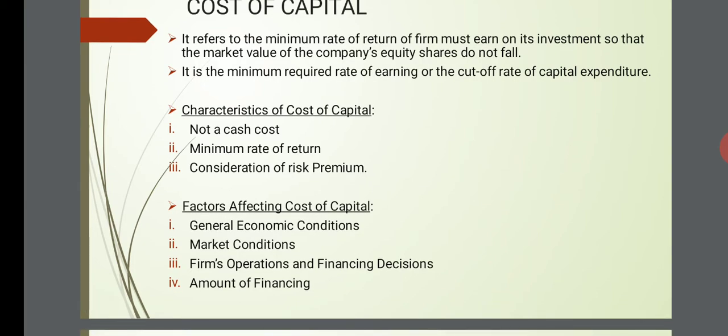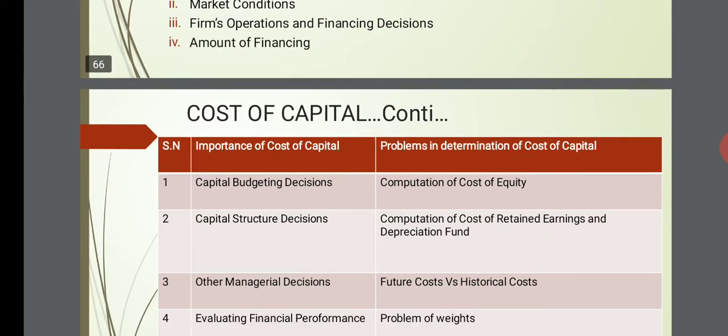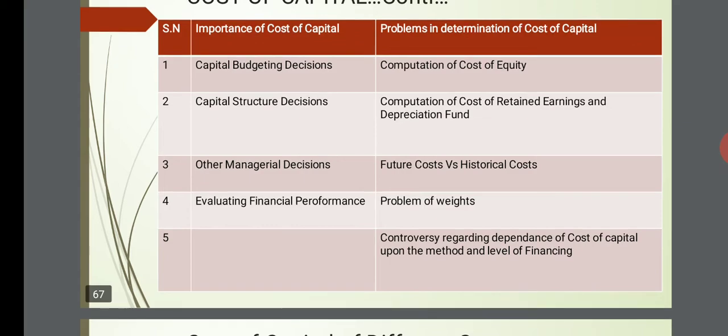Factors affecting cost of capital: general economic conditions, market conditions, firm's operations and financing decisions, and amount of financing. Importance of cost of capital. Cost of capital helps in capital budgeting decisions.